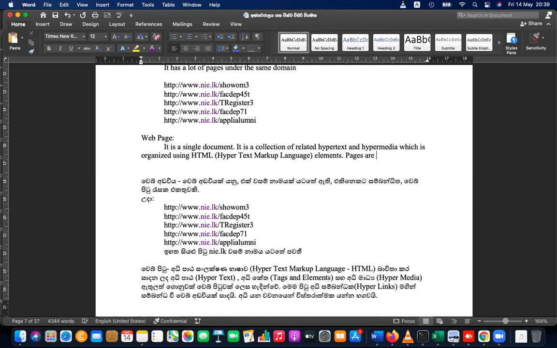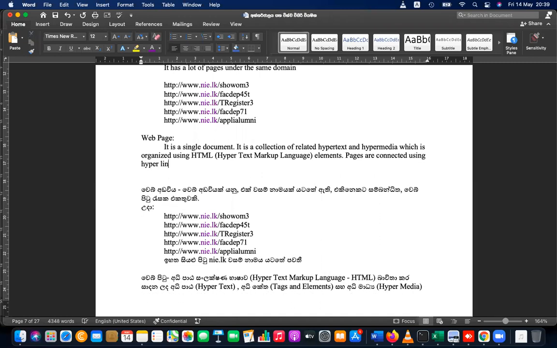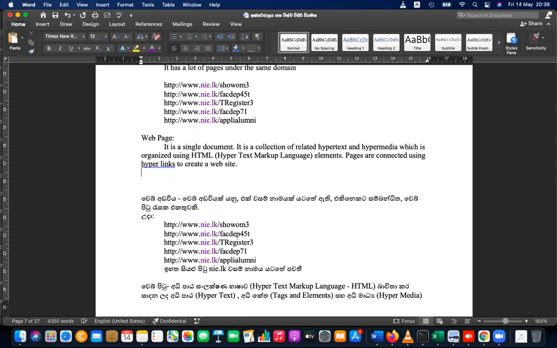Pages are connected using hyperlinks to create a website. Please write this down as well. So this is what a web page is.